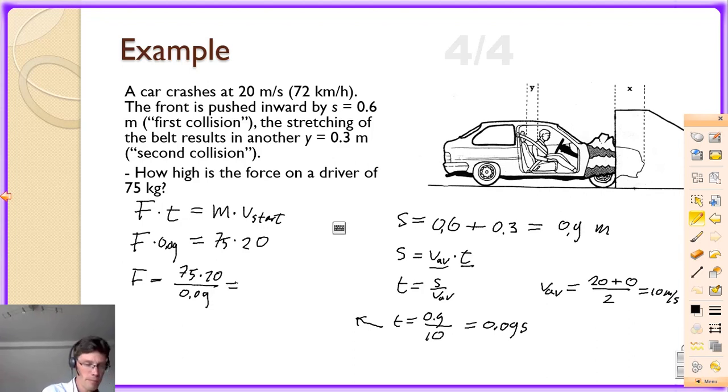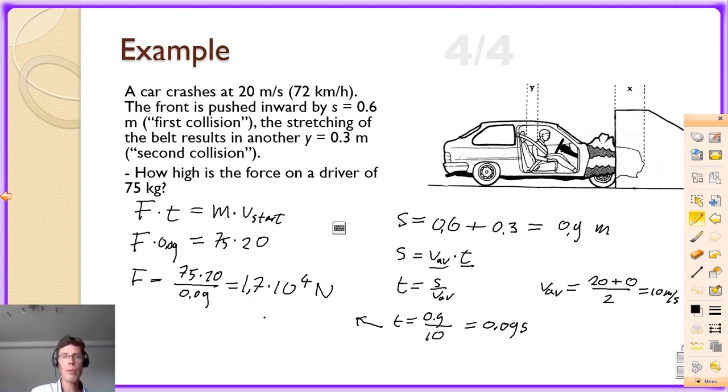Let's type that in. Okay, this results in, rounded off, 1.7 times 10 to the power of 4 newtons. Now this is still quite big.